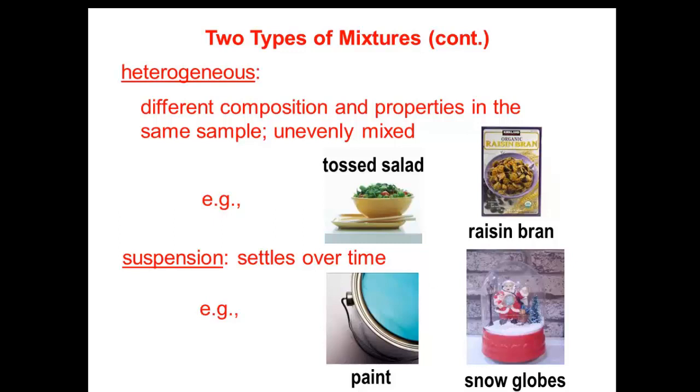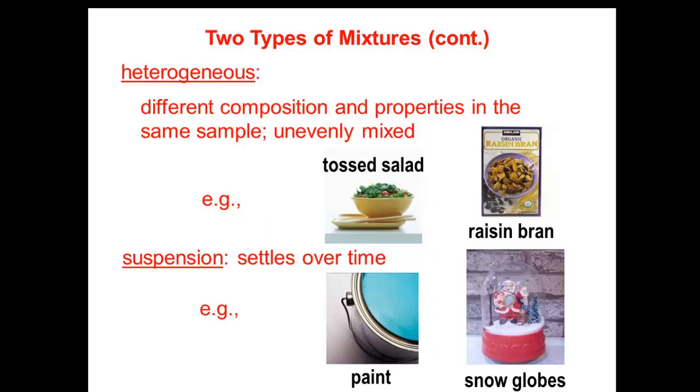The second type of mixture is the heterogeneous mixture. Heterogeneous mixtures have different compositions and properties in the same sample, and they are not evenly mixed, such as salad and raisin bran. Heterogeneous mixtures can be classified into two main types also, which are suspensions and colloids.